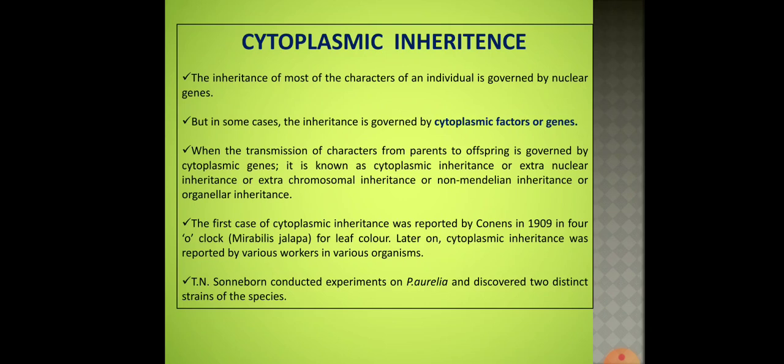This was studied by T.M. Sonneborn. There's a typographical error there, it is not T.N., it is T.M. T.M. Sonneborn. He conducted experiments on Paramecium aurelia, and he learned that there are two distinct strains of this species.